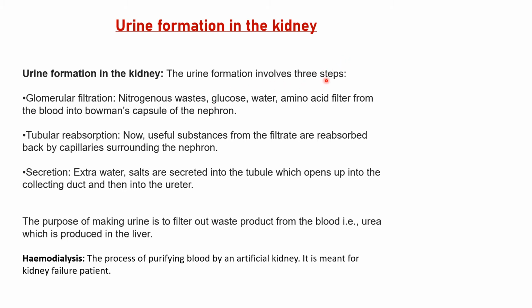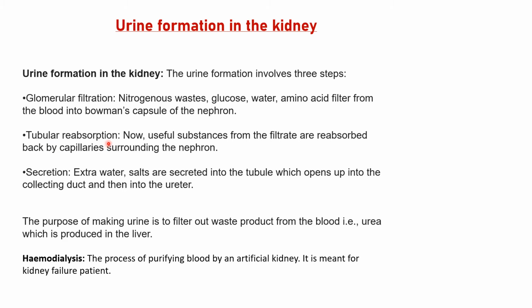Urine formation involves 3 steps. Number 1, glomerular filtration. Nitrogenous waste, glucose, water, amino acids filter from the blood into Bowman's capsule of nephron, right? Then tubular reabsorption. I have told you about PCT and Henle's tubule, right?